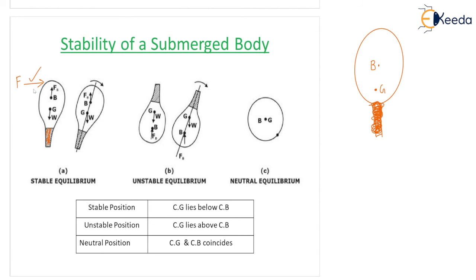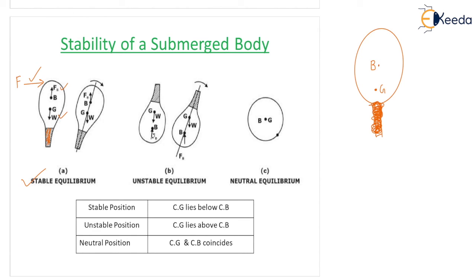You have seen many toys also. If you push, it will come back. It will oscillate for some time and it will come back to the original position. So G is the center of gravity, weight is the force here, you can see, and the buoyancy force acts through the B point. So G lies below. If G lies below, more weight is in the downward direction. So it will get a restoring moment and come back to the original position. That is known as stable equilibrium.